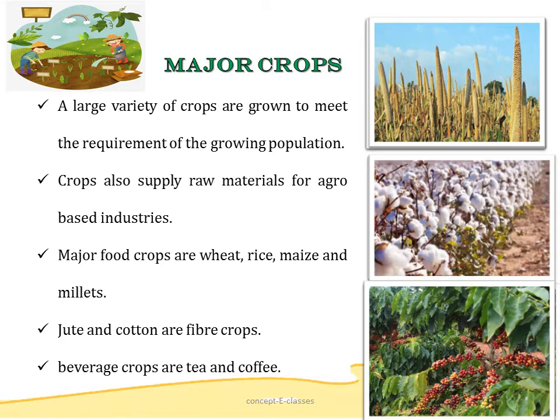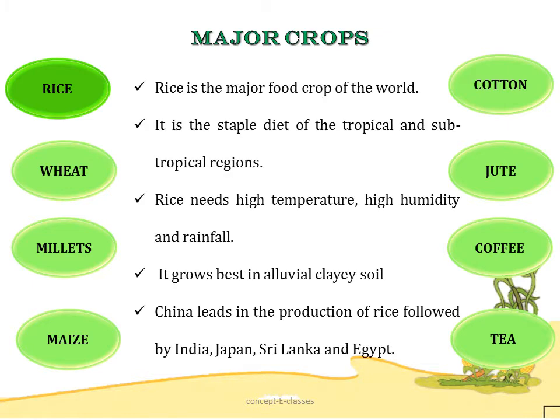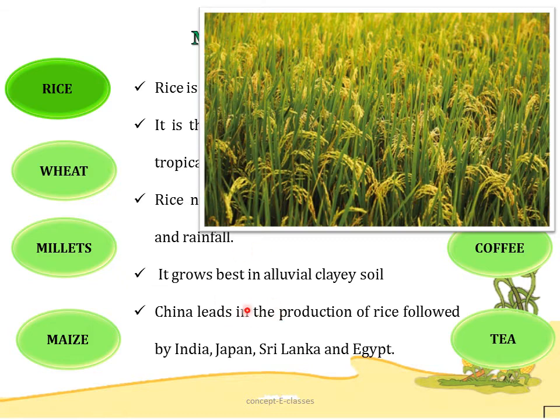So let's discuss each of these crops and what are the requirements for growing such crops on a large scale. So the first crop that we're going to study is rice. Now rice is a major food crop of the world, and it is the main diet of tropical and subtropical regions. Now rice needs high temperature, high humidity and rainfall. It grows best in alluvial clay soil, as this soil can retain water. China leads in the production of rice, followed by India, Japan, Sri Lanka and Egypt.